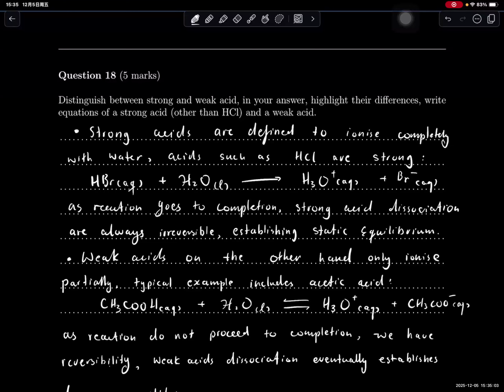So strong acids are defined as ionized completely in water. Definitely use a straight arrow right here, and do not use a reversible arrow. That would be very, very wrong. As the reaction goes to completion, strong acid dissociations are always irreversible, not establishing static equilibrium. Just mentioning that.